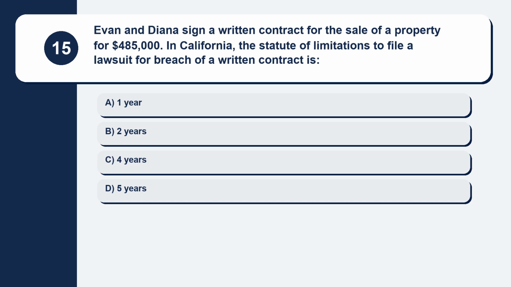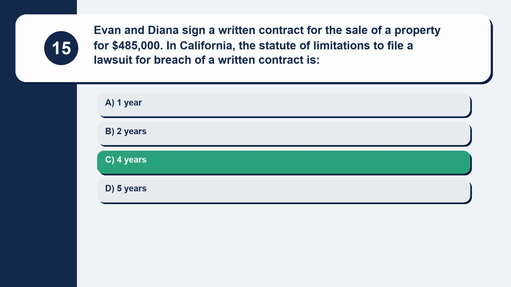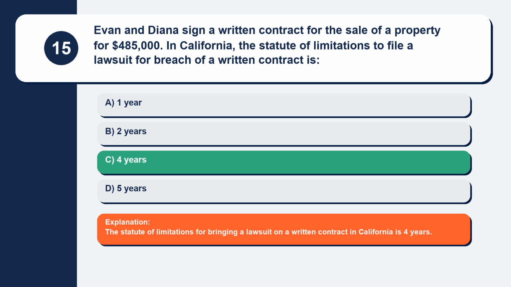Question 15. Evan and Diana sign a written contract for the sale of a property for $485,000. In California, the statute of limitations to file a lawsuit for breach of a written contract is. Here are your options. Option A, 1 year. Option B, 2 years. Option C, 4 years. Option D, 5 years. The correct answer is option C, 4 years. Explanation: the statute of limitations for bringing a lawsuit on a written contract in California is 4 years.